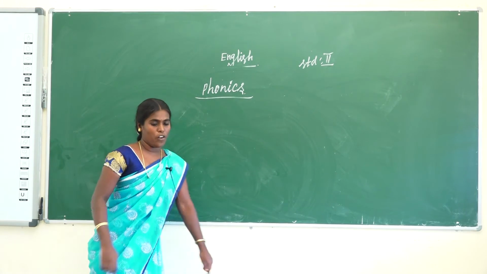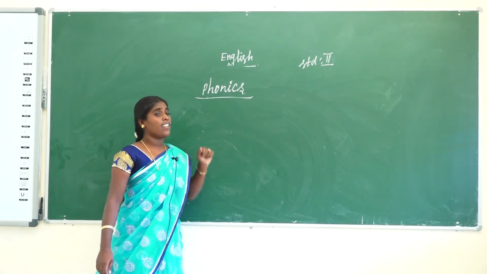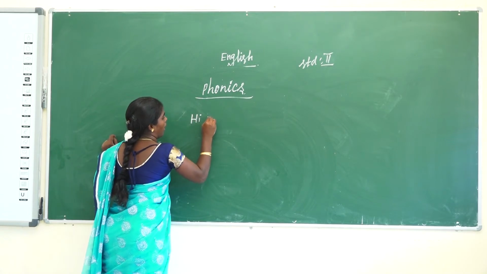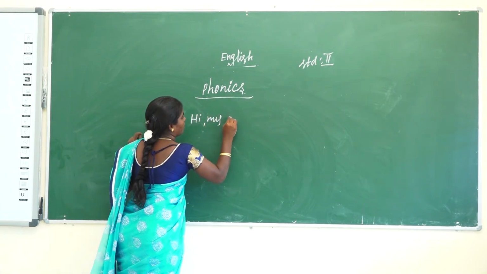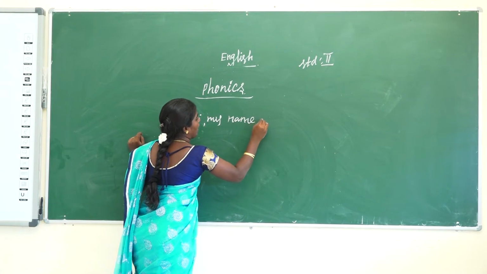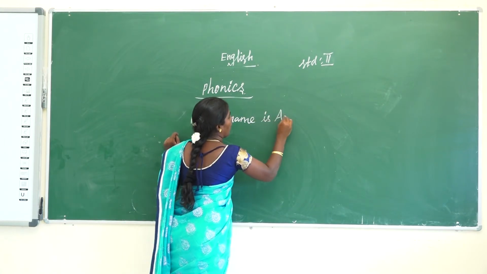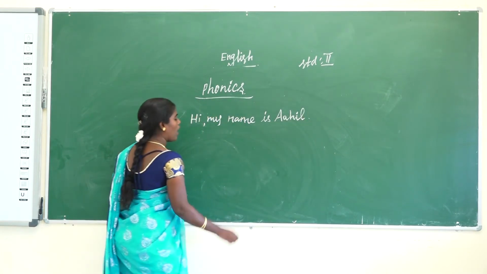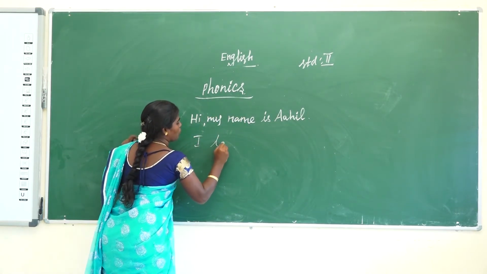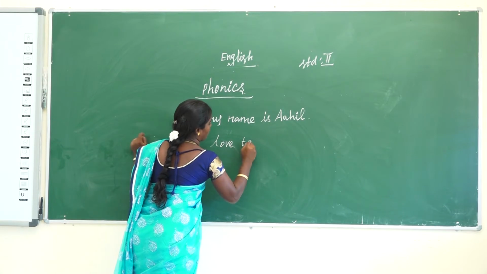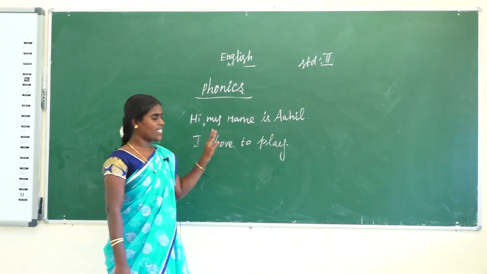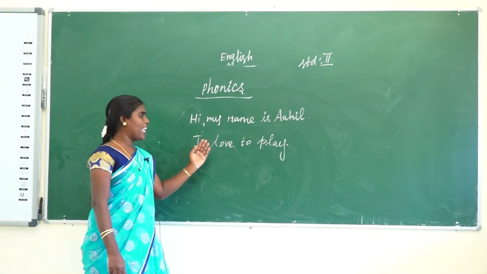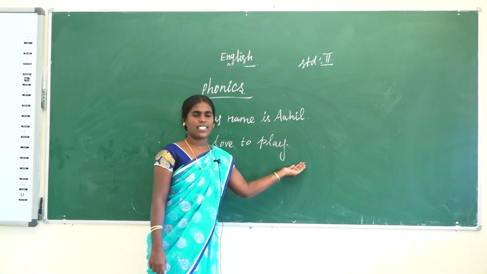Okay, phonics. What do you see there? Then I write one sentence. Hi, my name is Agil. I love to play. What is the sentence I wrote? Hi, my name is Agil. I love to play. That is one sentence.